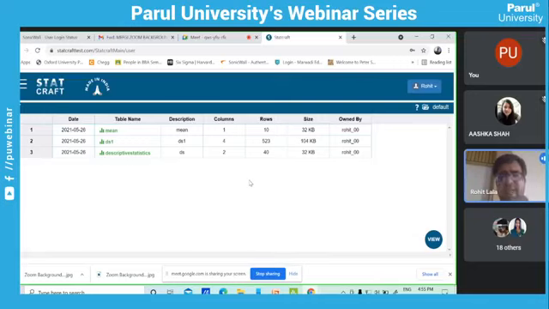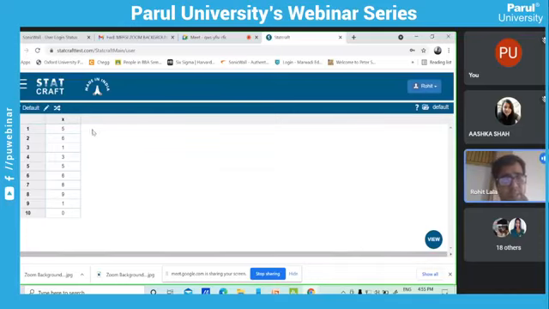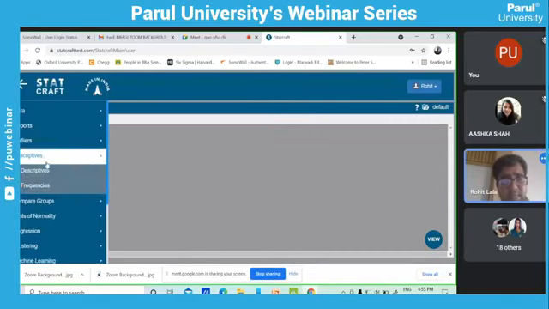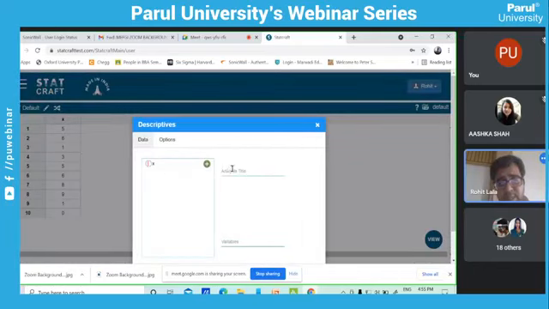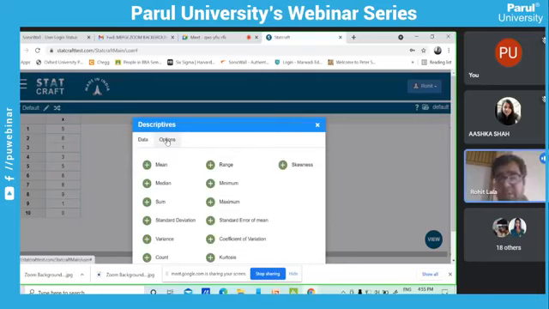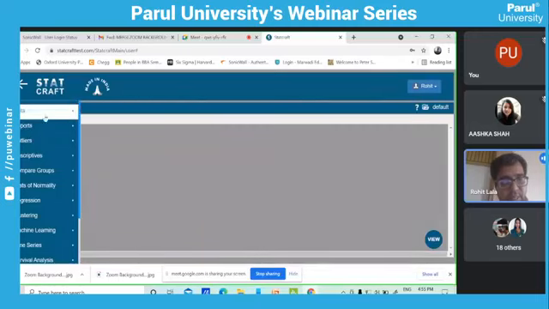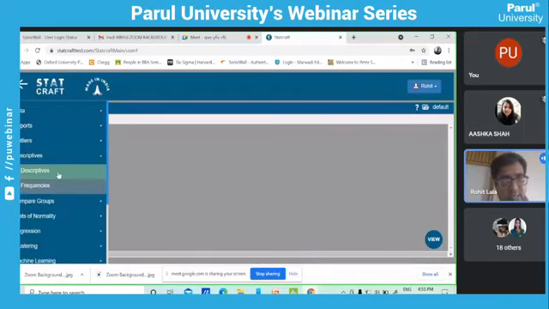Like I had entered the data previously, I will show you how to enter the data also, so don't worry about it. This kind of data I had entered, and I can work on this data set. I had prepared one X variable. I can do a basic statistical analysis by clicking on descriptive. I just need to give the title. Then I enter the variable and what kind of descriptive analysis I want, that I need to add. It is a very nice software. I will just show you.